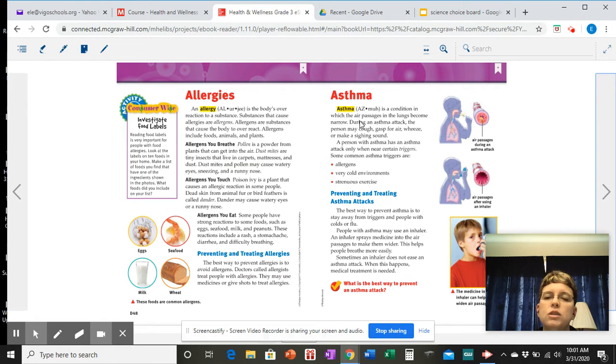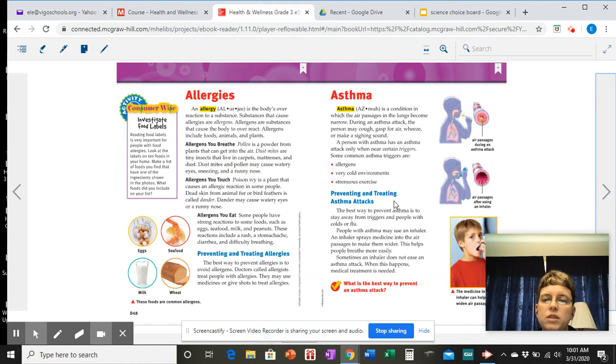Asthma is a condition in which the air passages in the lungs become narrow. During an asthma attack, the person may cough, gasp for air, wheeze, or make a sighing sound. A person with asthma has an asthma attack only when near certain triggers. Some common asthma triggers are allergens, a very cold environment, and strenuous exercise. And here you can see the air passages during an asthma attack. They get smaller. After using the inhaler, they get bigger.